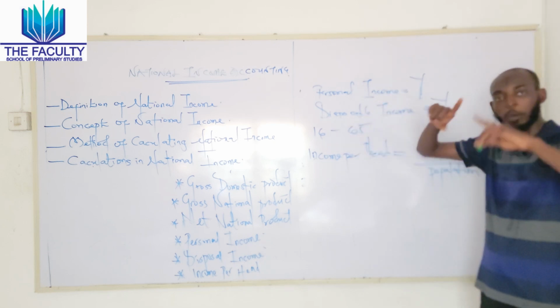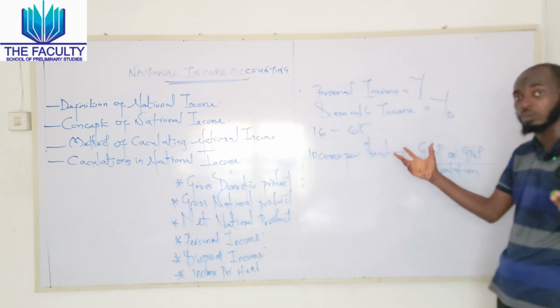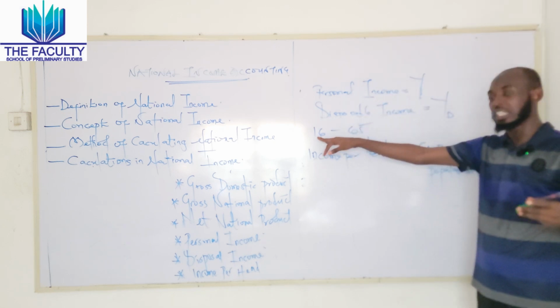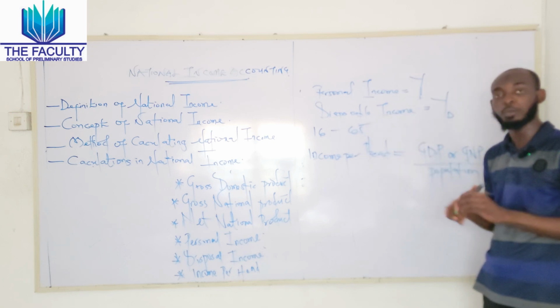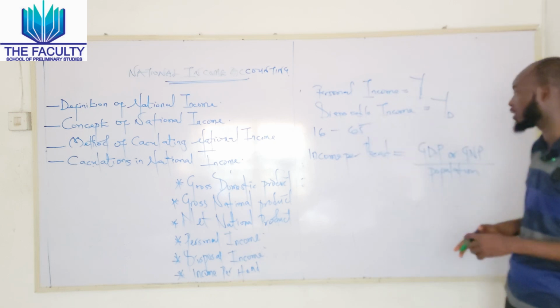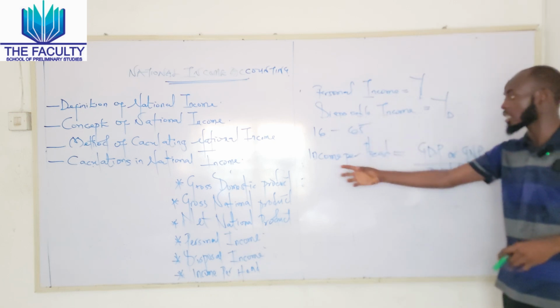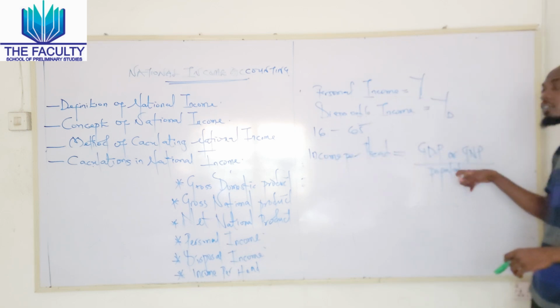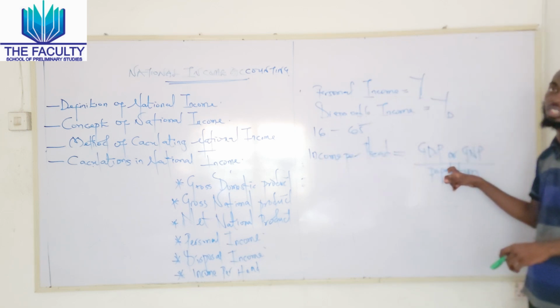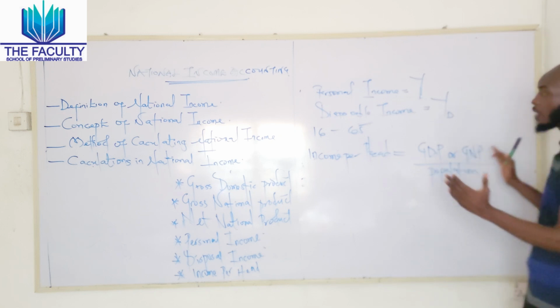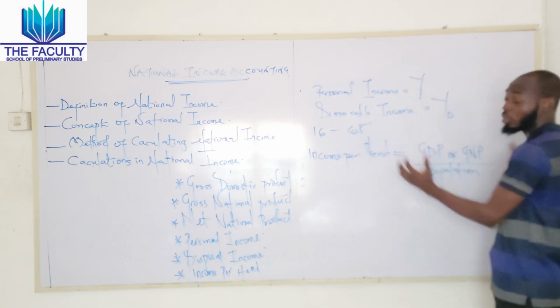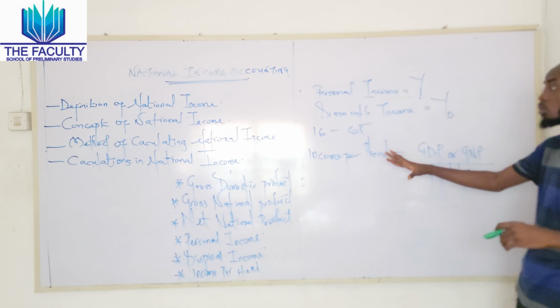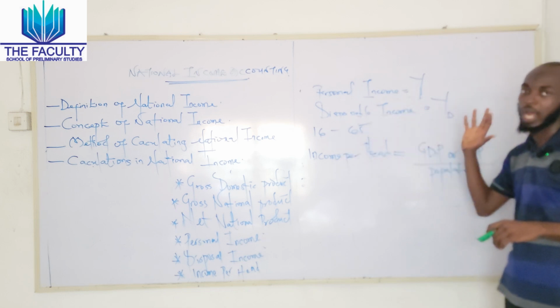Is it the total population, where we want to know the average income generated by them, or the labor force, that is, people who fall within the working population? So if they want to calculate that, we calculate the income per head using GDP or GMP divided by our population. So we have understood how we can calculate the income generated per head.